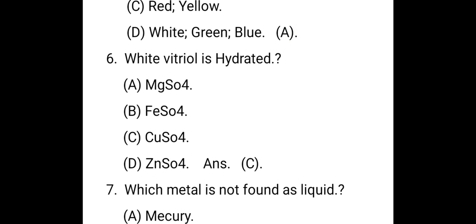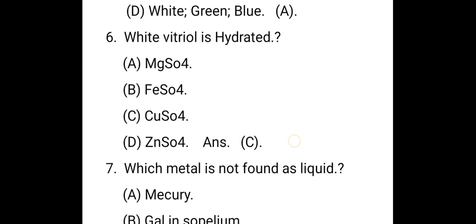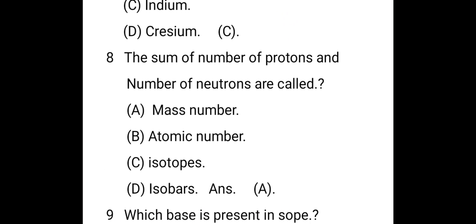Next question: white vitriol is a hydrated what? The right answer is copper sulfate. The next question: which metal is not found as a liquid? The right answer is C. The next question: the sum of the number of protons and neutrons is called the mass number. The atomic number means the number of protons or electrons. The atomic number can be represented by the symbol Z. The mass number can be represented by the symbol A.